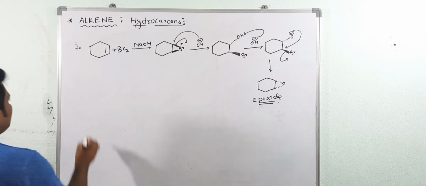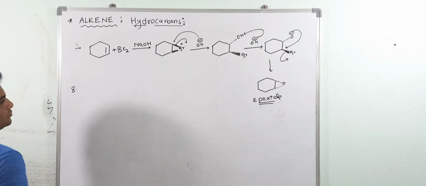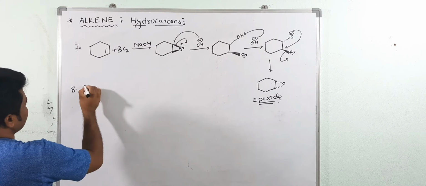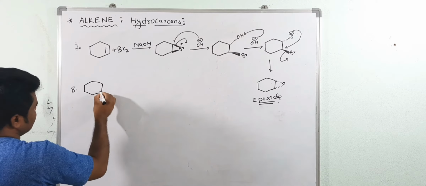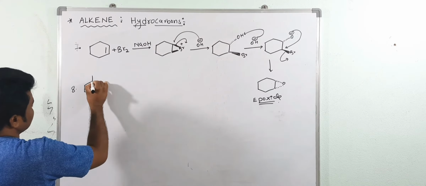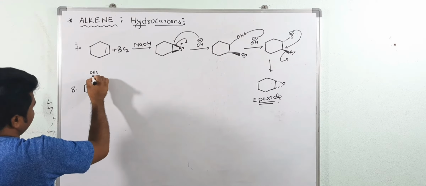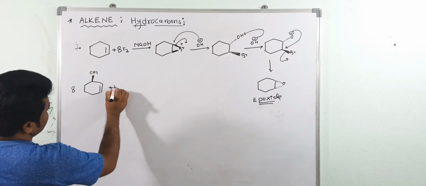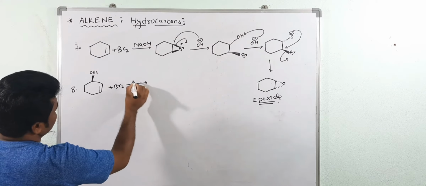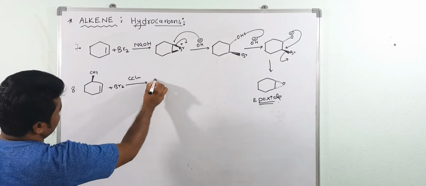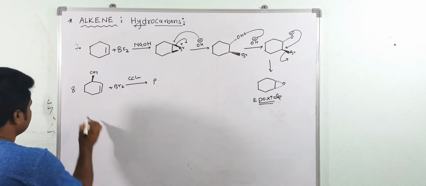Okay. Now next, question number 8. See here, suppose this is one compound, and this is CH3. Suppose this is above the plane. They have already given the stereochemistry. So here this is Br2 in CCl4, the product. So they are asking: